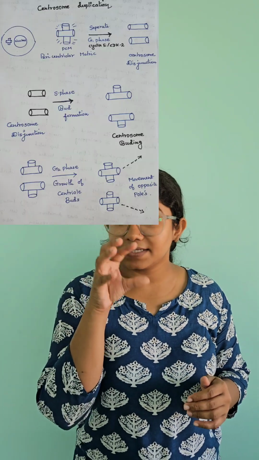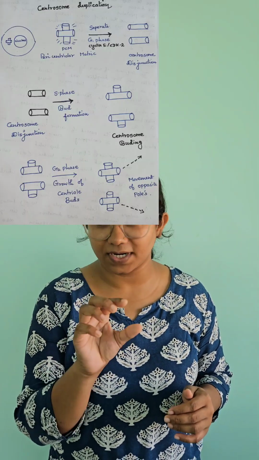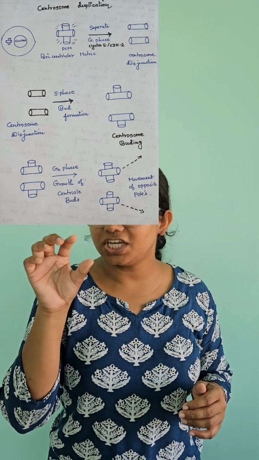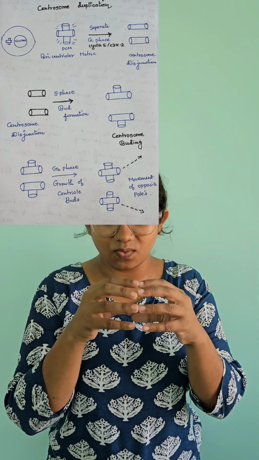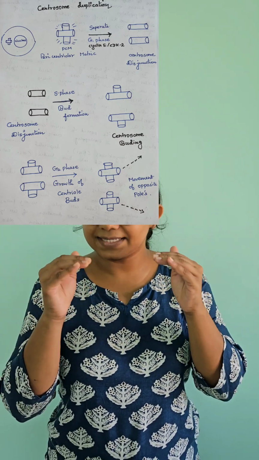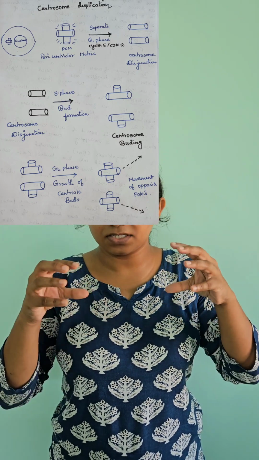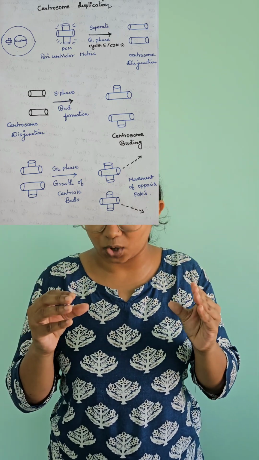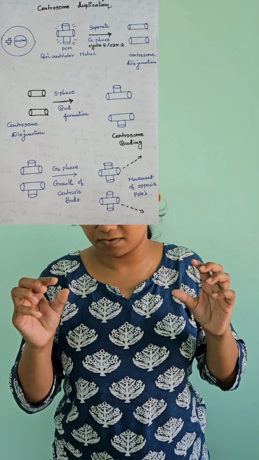Already I have mentioned centrosome duplication. I'll be giving you much more detail regarding that. In the G1 phase, usually the centrosome is seen near the nucleus. One pair of centrioles is seen near the nucleus like a cross. In the G1 phase of the cell cycle, this pair will get separated. That is centrosome disjunction. In the S phase, on these two separated centrioles, buds will start forming.